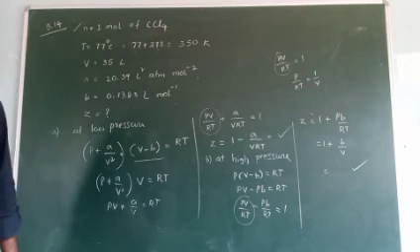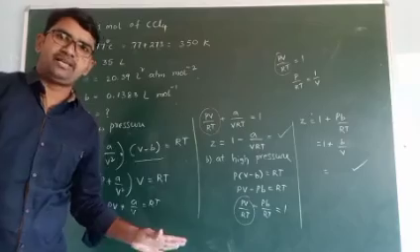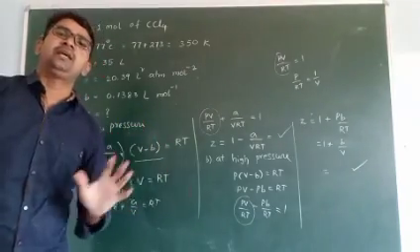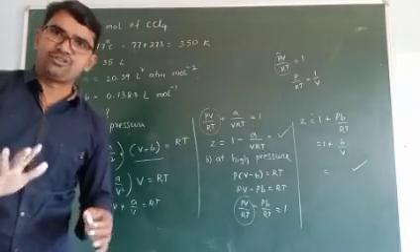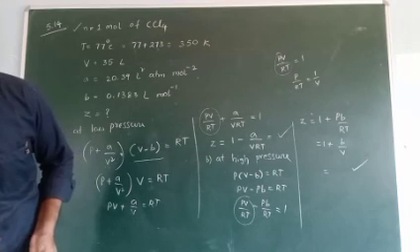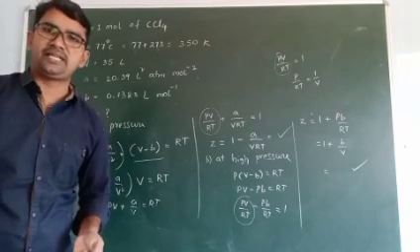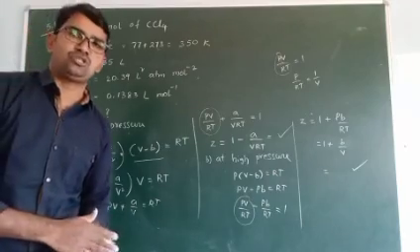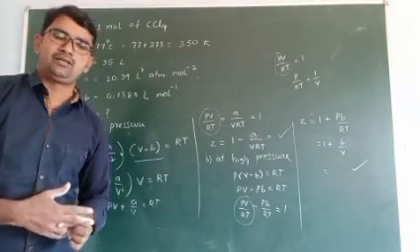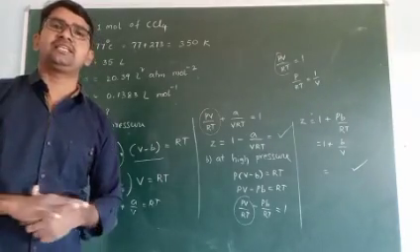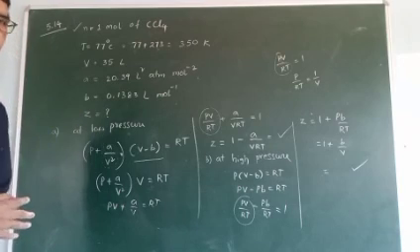Okay, simply up to 5.14, these problems are all completed. Solve the remaining problems. These are all very easy. Mostly they depend upon the direct formulas only. There are no twists. So complete the problems. Tomorrow I will explain the exercises, linked comprehension type, matchings, and multiple correct type questions. Okay? So we have to complete all the problems in the Cengage book. That is our target. Right? Thank you very much.